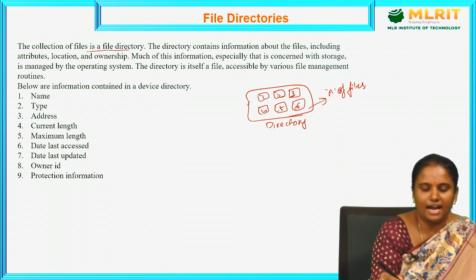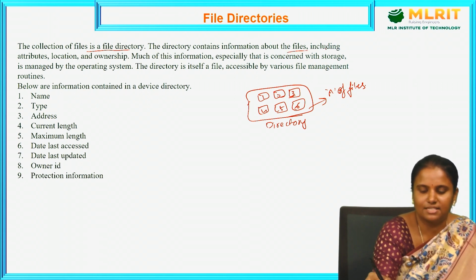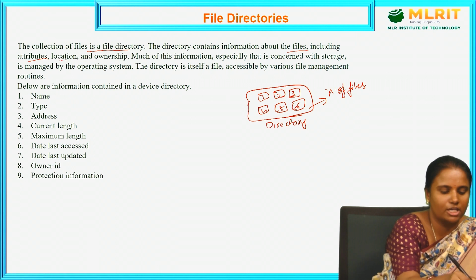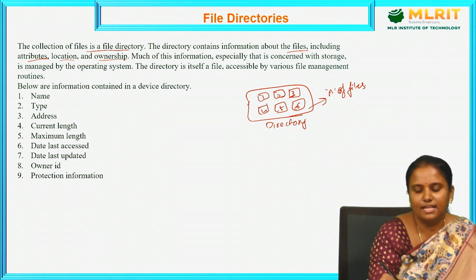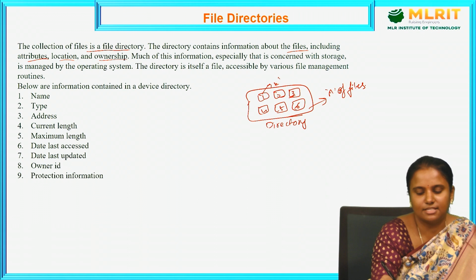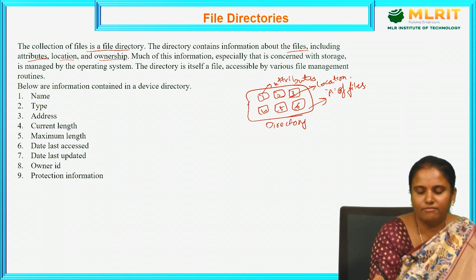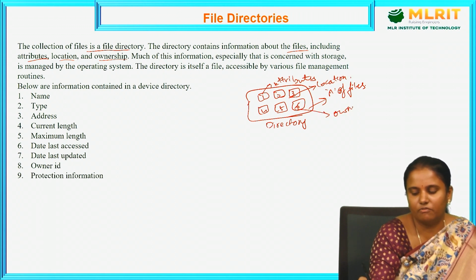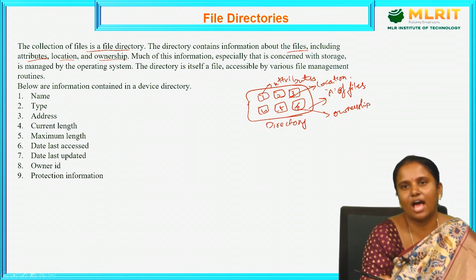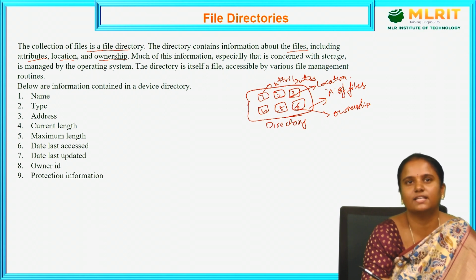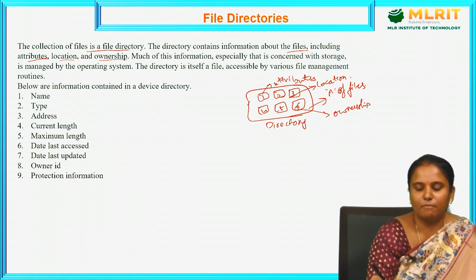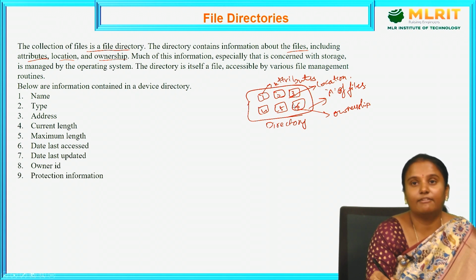The directory contains information about the files, including attributes, location and ownership. These files have some attributes, and we need to find out the location of a certain file, and we have to find the ownership. If we want to access a file, we need some permission, so in that case we need some ownership. So the file attributes consist of attributes, location and ownership.